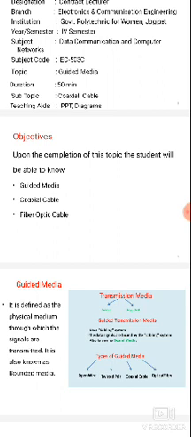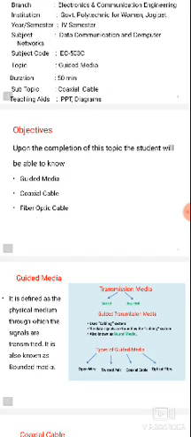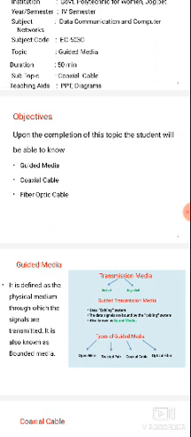Unguided media is called wireless communication. In wireless communication, the transmission from source to receiver uses air or outer space as the channel.